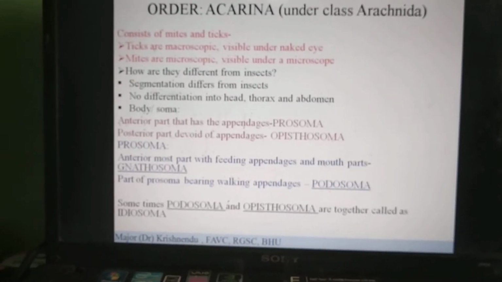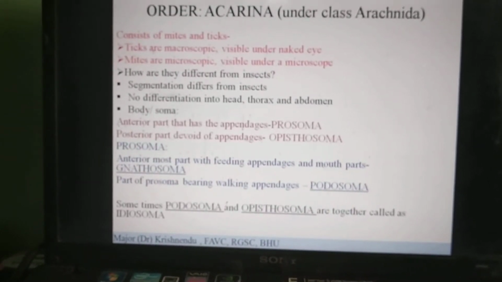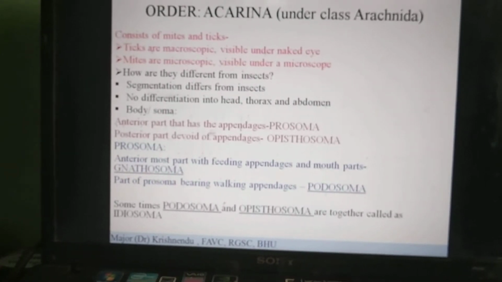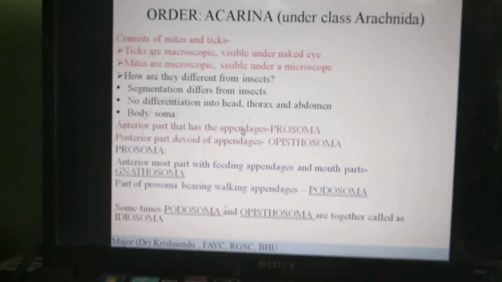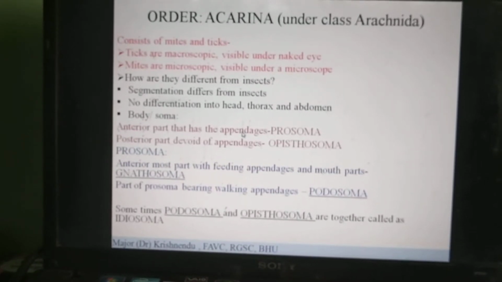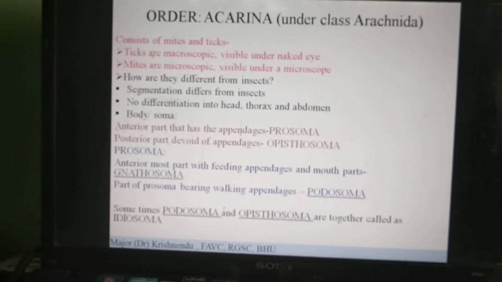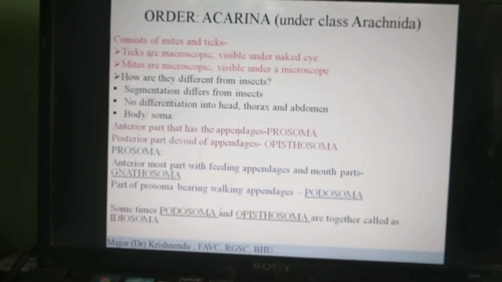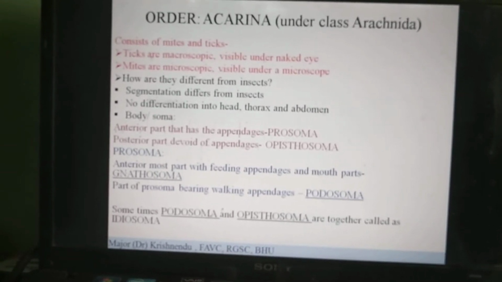There is no head, thorax and abdomen. So what are the parts? The parts include the anterior part, which bears the appendages. So you understand appendages? Okay, the jointed appendages. So the anterior part of the acarines, which bears the appendages, this is called the prosoma.